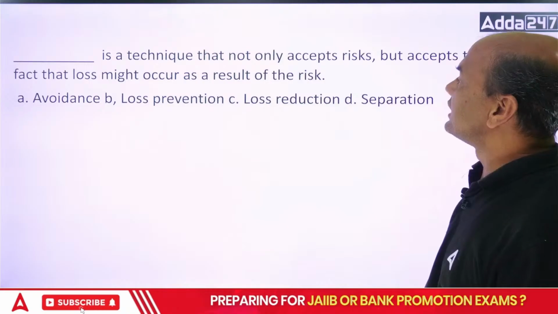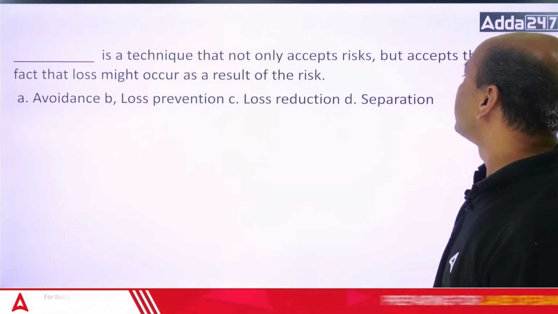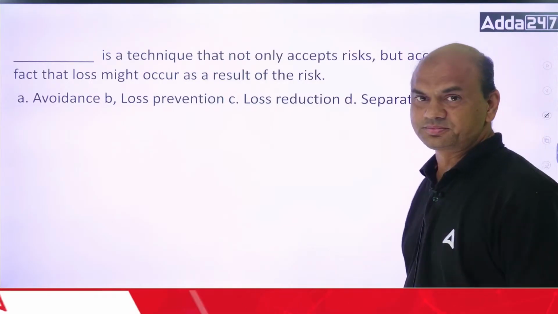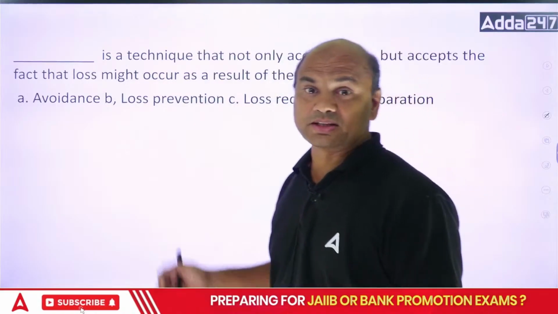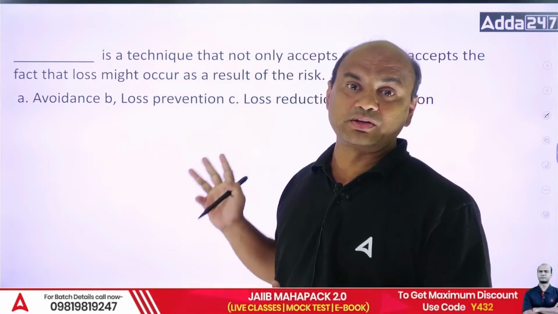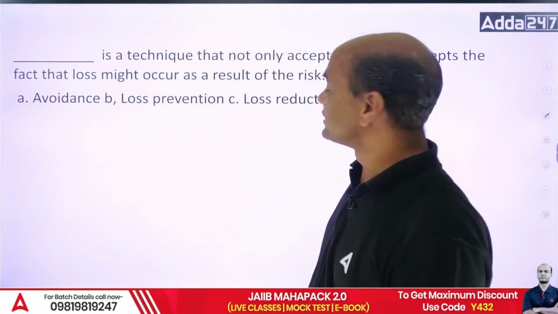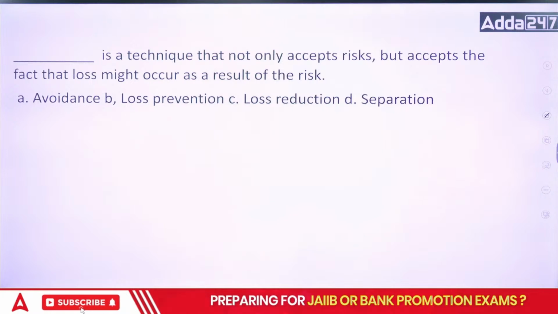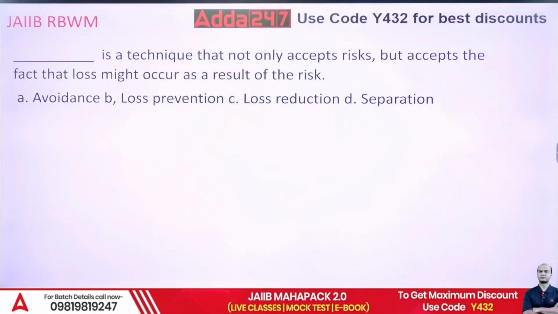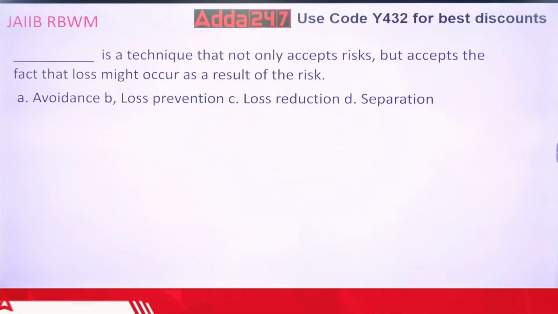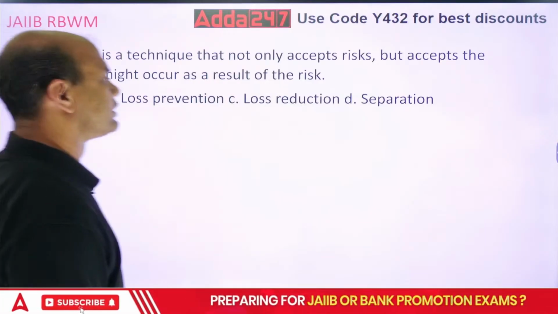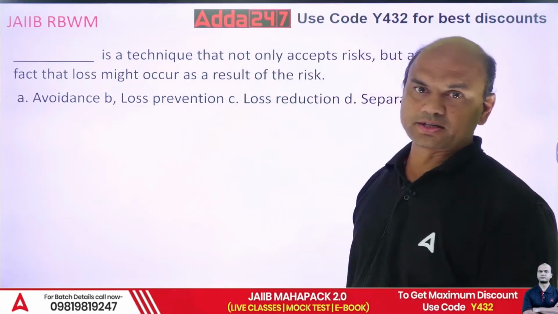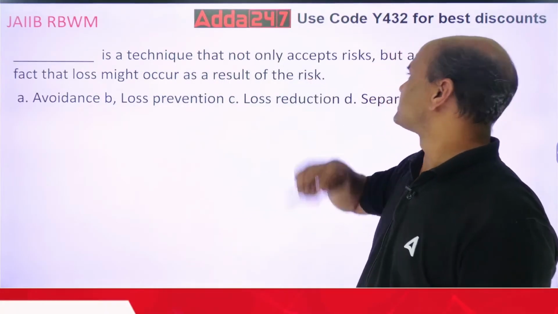This is a technique that not only accepts risk, but accepts the fact that loss might occur as a result of the risk. So it is accepting. Now, where is this technique used in your RBWM? Think over it, where is it used, everyone? It is a strategy for your loans. Whenever we give loans, we follow these 4 strategies. Now, what is the answer for this?